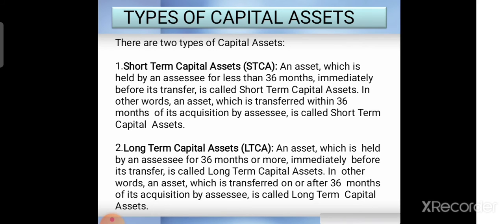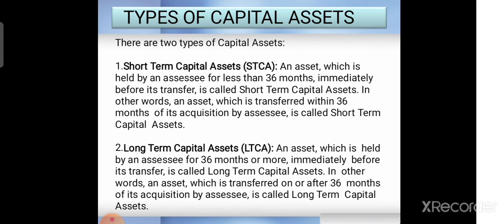In other words, an asset which is transferred within 36 months of its acquisition by the assessee. You bought it and you are selling within 36 months. Such assets which you sell before completion of 36 months from the date of acquisition are short-term capital assets.